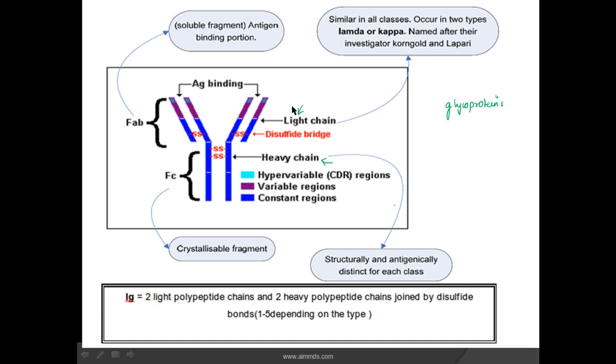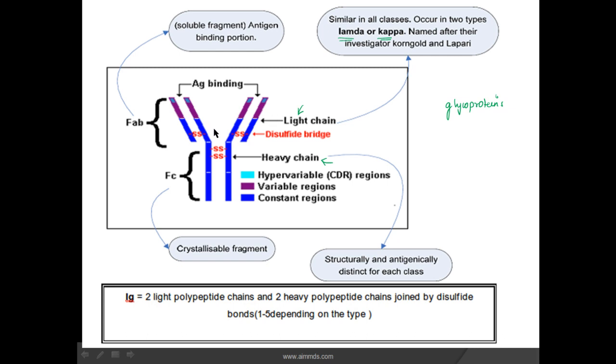The smaller chains, or the light chains, are the same in all classes of immunoglobulin. There are 2 types, lambda and kappa. So a particular molecule of immunoglobulin can have either a kappa type of light chain or a lambda type of light chain, but it cannot have both types at the same time.